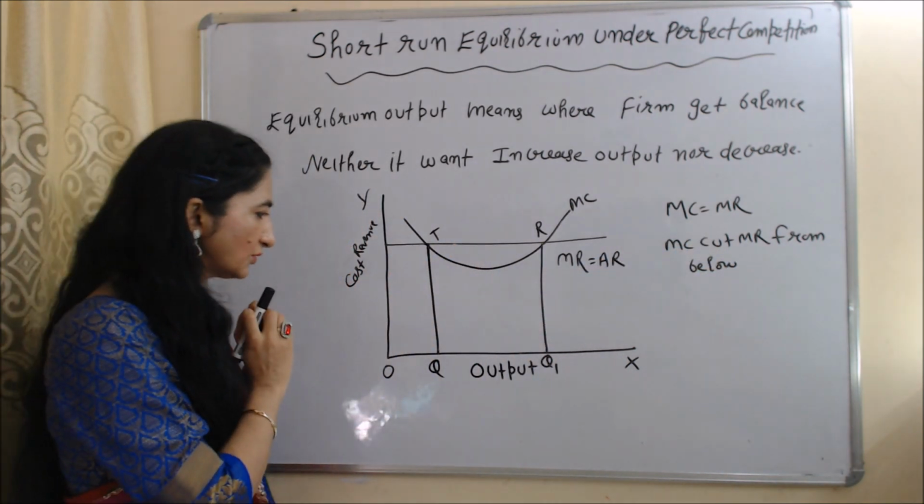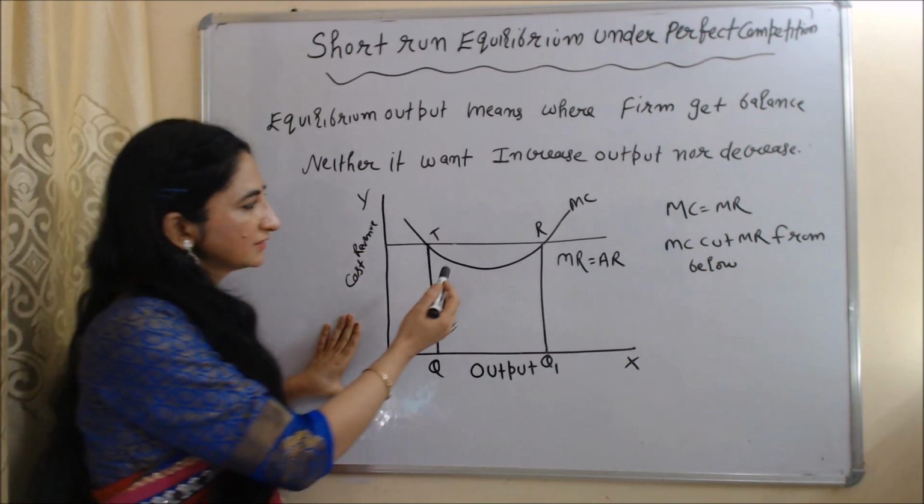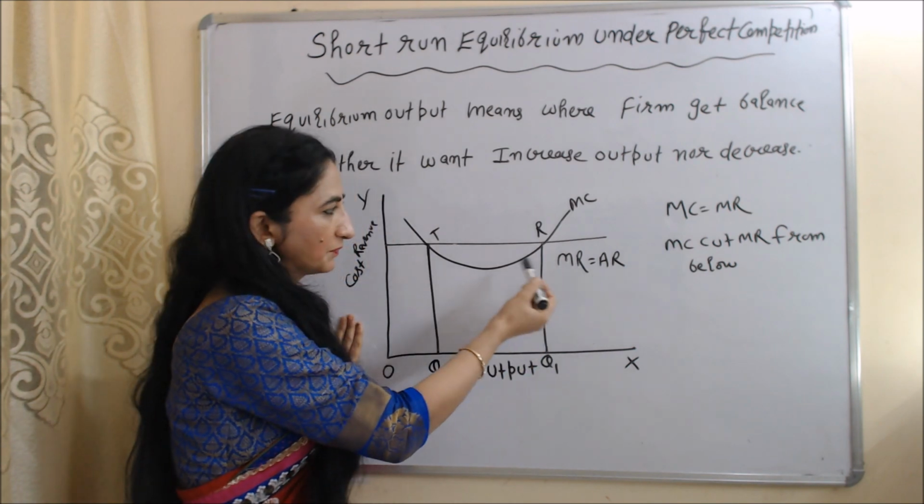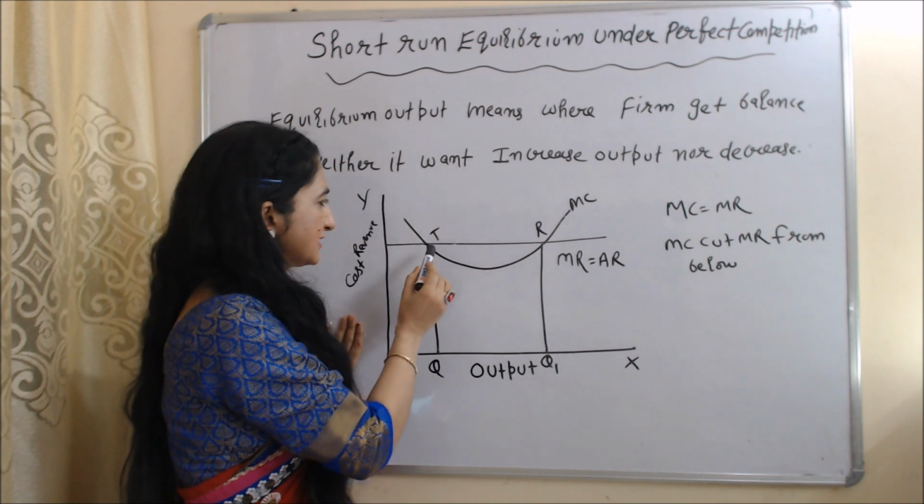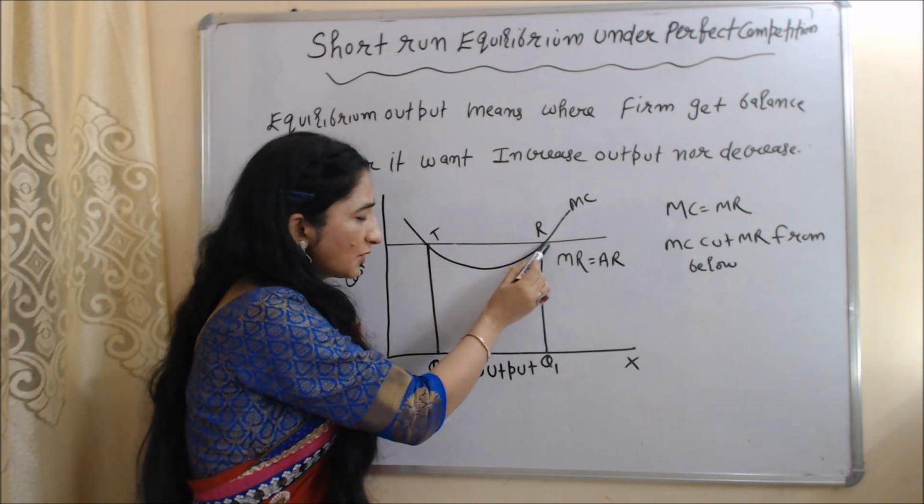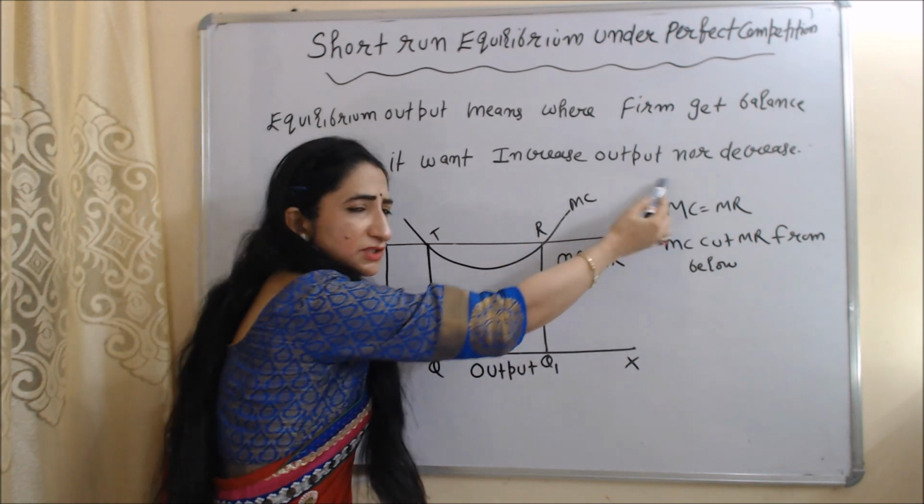In this diagram, you can see on x-axis we have output and y-axis we have cost and revenue. This horizontal line represent our marginal revenue and average revenue. This curve represent our marginal cost. You can see at this T point marginal cost is equal to marginal revenue. At this R point marginal cost also equal to marginal revenue. Our first condition is fulfilled.